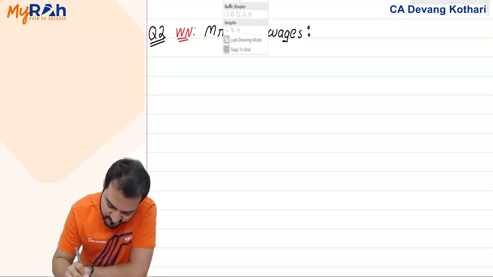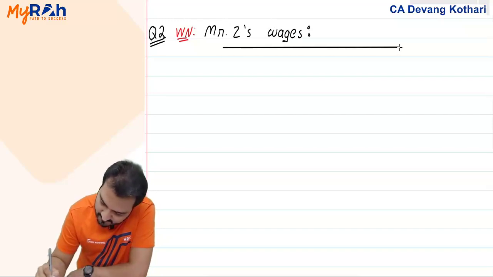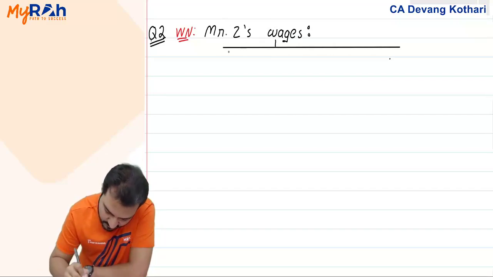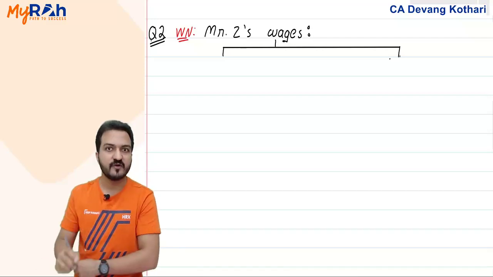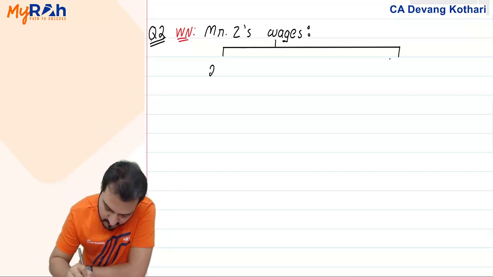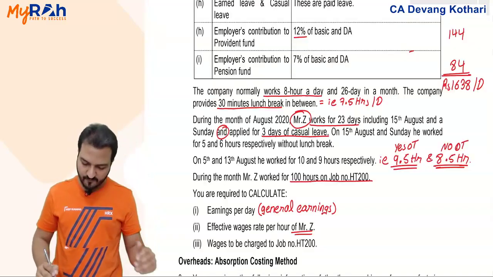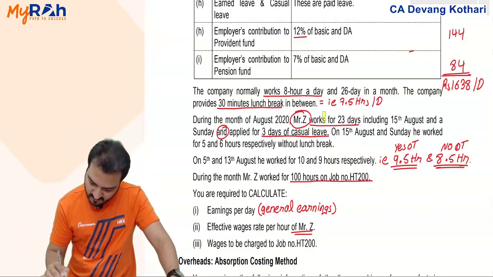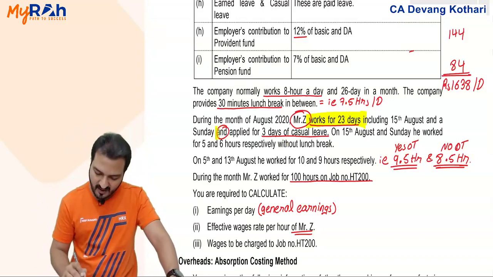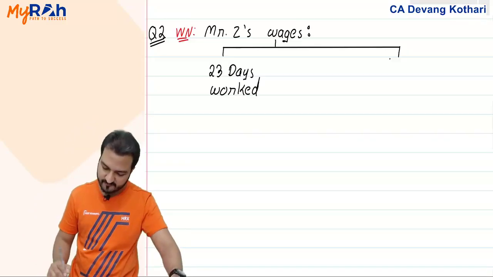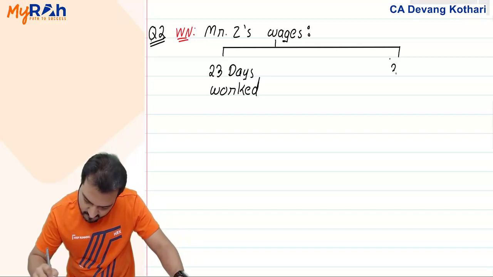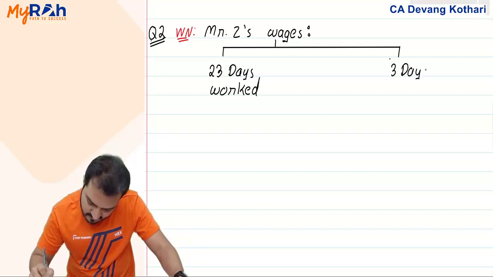Now Mr. Z's wages that you will pay will be based on the number of days that he works. You are specifically given in the question that he worked 23 days. Mr. Z worked for 23 days. You are given that here. He works for 23 days and 3 days of casual leave. 23 days worked and 3 days leave.